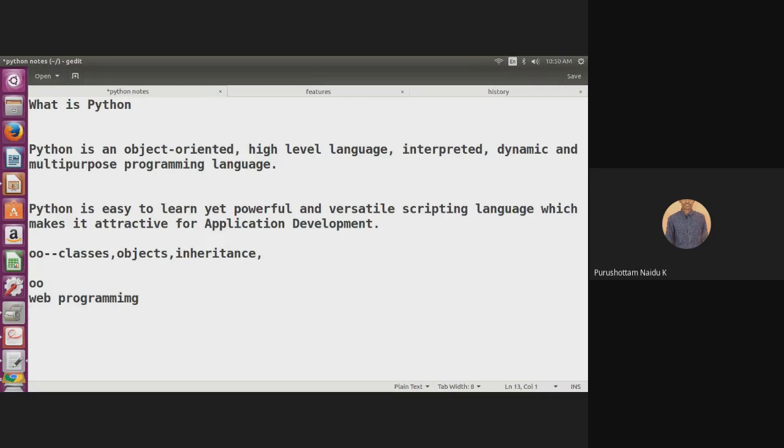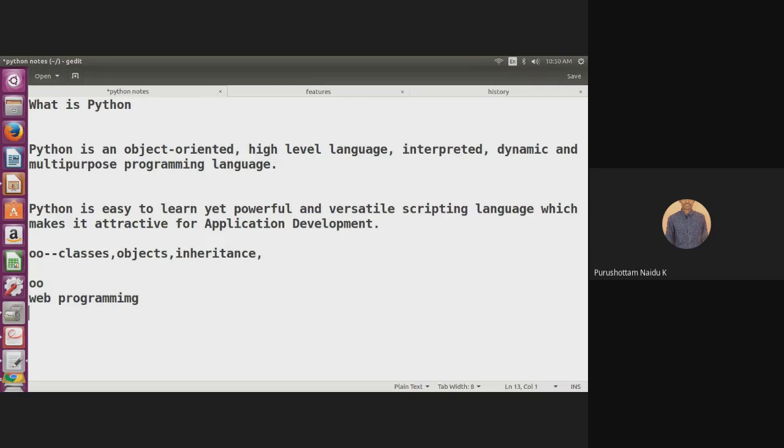That's why it is called a multi-purpose programming language. So Python is an object-oriented, high-level, interpreted, dynamic, and multi-purpose programming language.